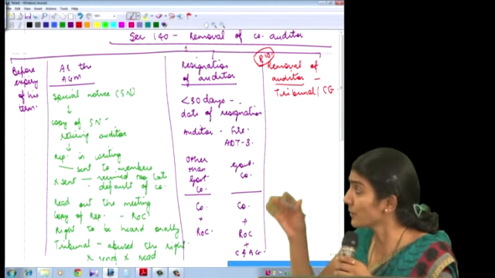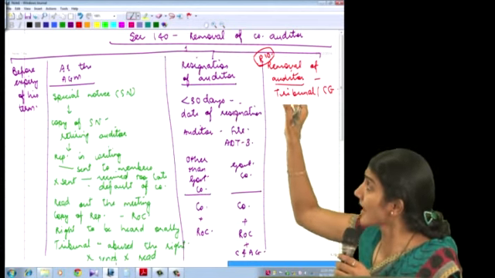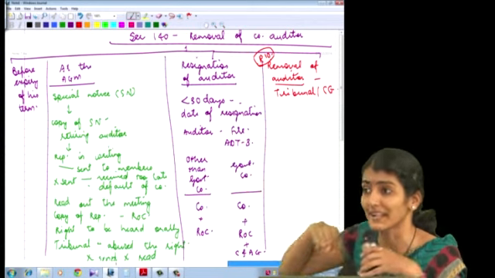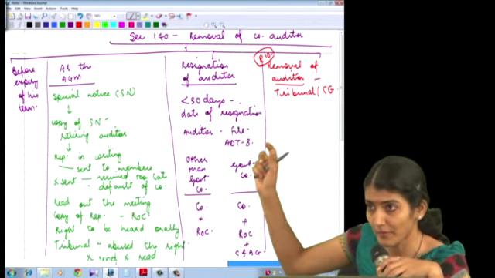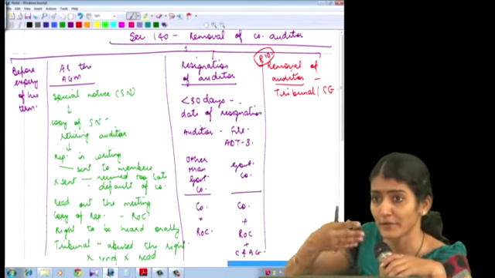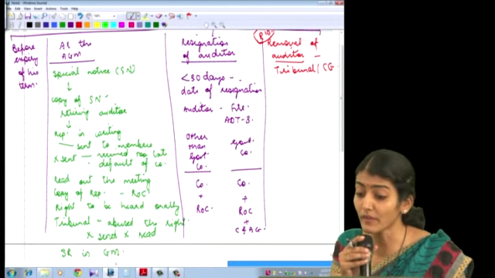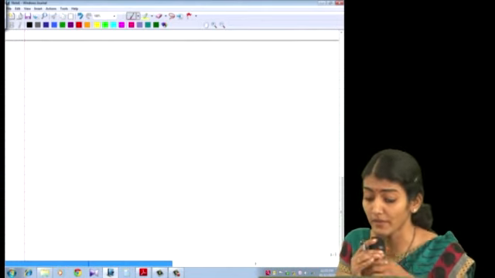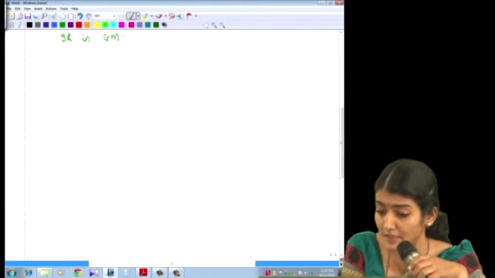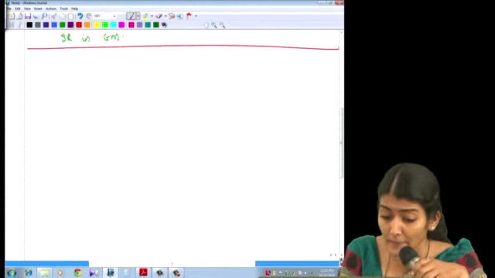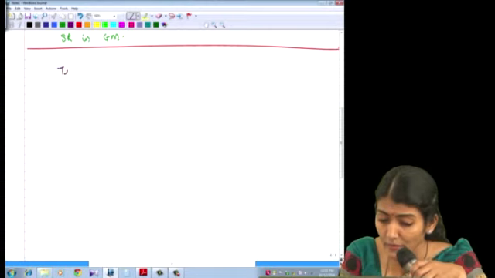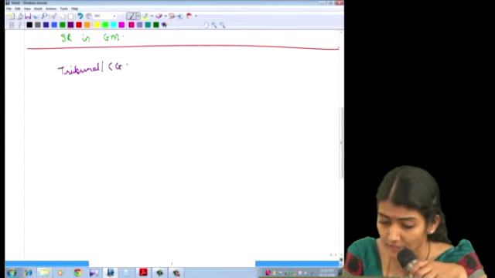Okay, now you have to write it over there only. Because I have less space over there, I'm going on the next slide. And you have to write it in the 4th column, whatever I'm going to write on the next page. You understand? Right. So, removal of auditor by tribunal or CG, that is, central government.